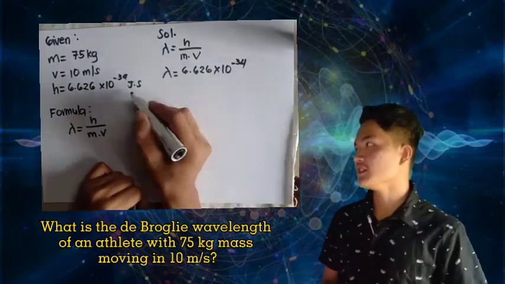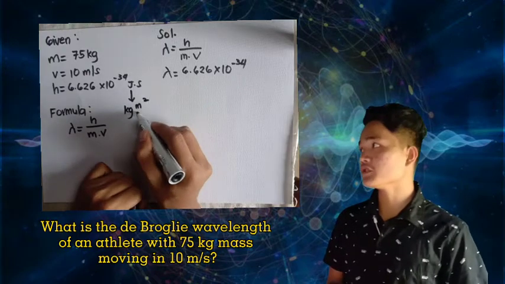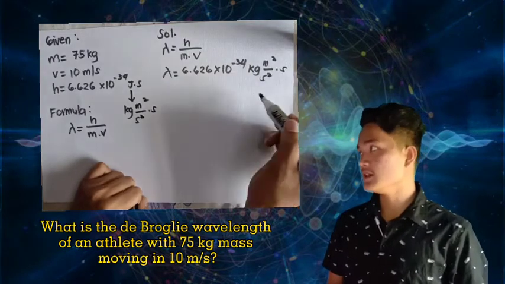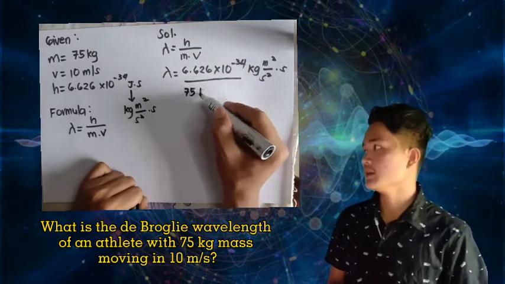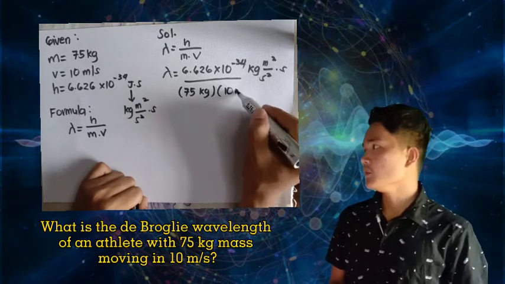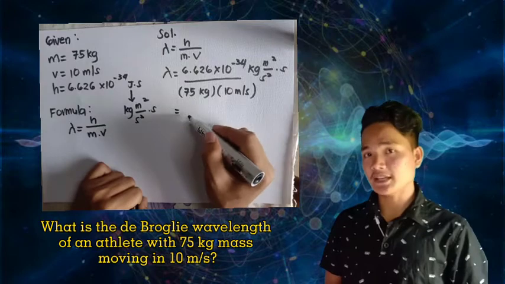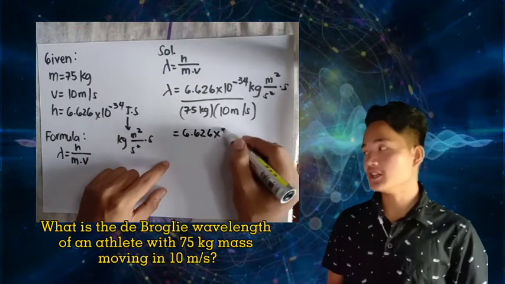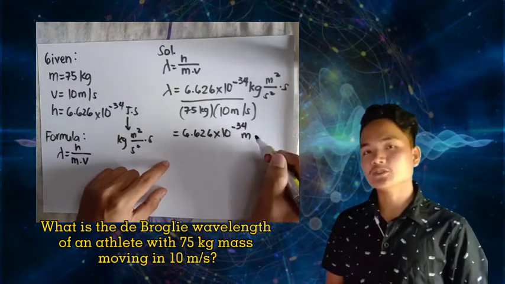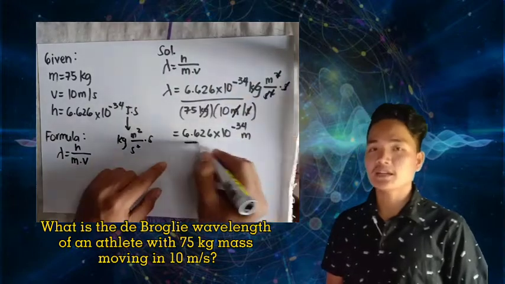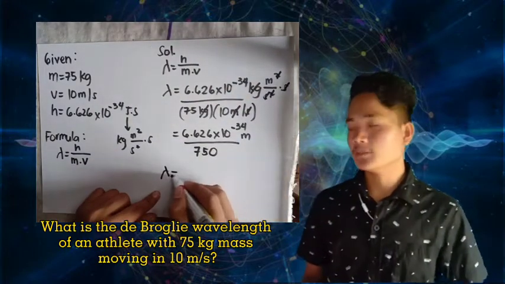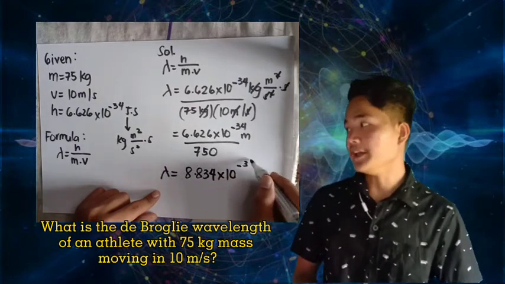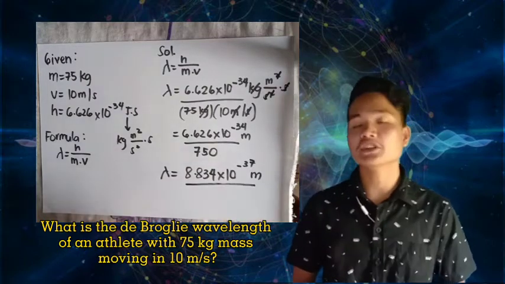6.626 × 10^-34 joule seconds, where we convert the joule to kilogram meters squared over second squared, multiplied by second, in order to cancel out the other units. Divided by 75 kilograms multiplied by the velocity, which is 10 meters per second. The result is 6.626 × 10^-34 meter, as we cancel out kilogram, seconds, and meter, divided by 750. Finally, the wavelength of an athlete with 75 kg mass moving 10 meters per second is equal to 8.834 × 10^-37 meter.